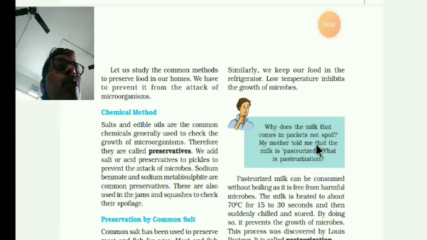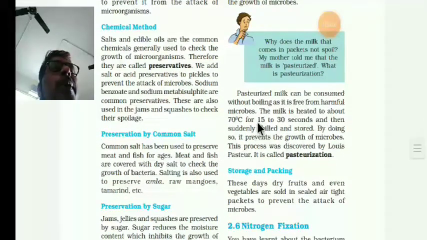Why does the milk that comes in packets not spoil? My mother told me that the milk is pasteurized. And what is pasteurization? Pasteurization means treating the food for the purpose of killing harmful microorganisms. So pasteurized milk can be consumed, usable without boiling, as it is free from harmful microbes.